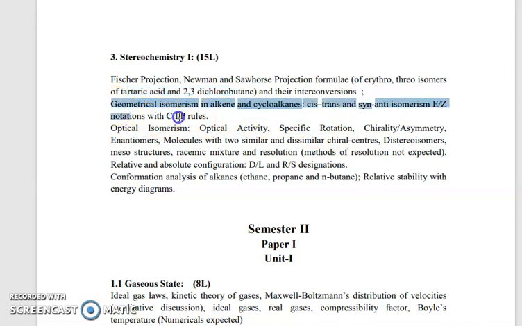Next, we have seen the geometrical isomerism of alkenes and cycloalkanes, as well as cis-trans and syn-anti isomerism, as well as E-Z notations for the CIDs. Next, we have seen optical isomerism and optical activity, by specific rotation, chirality, and asymmetry.